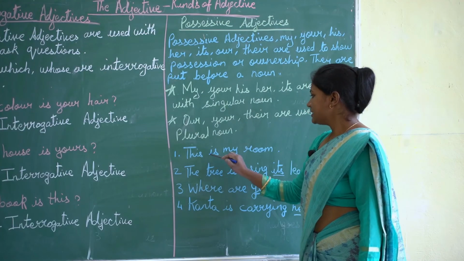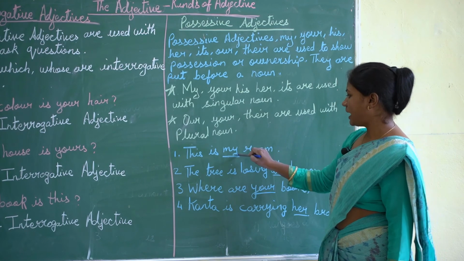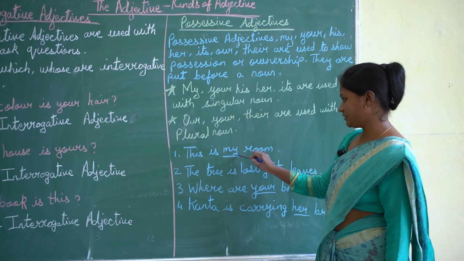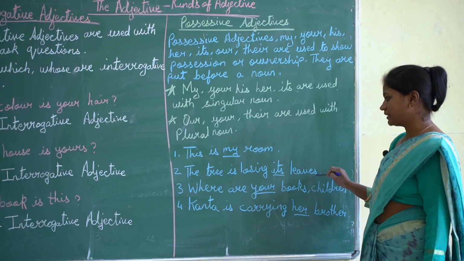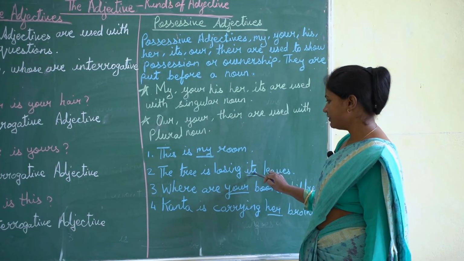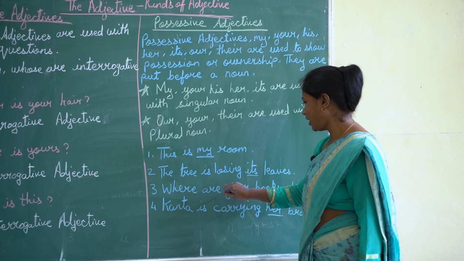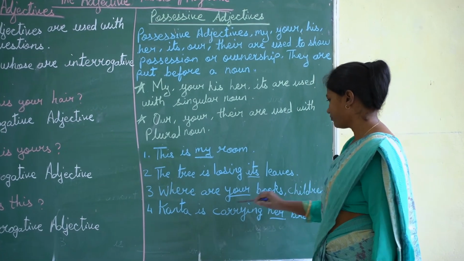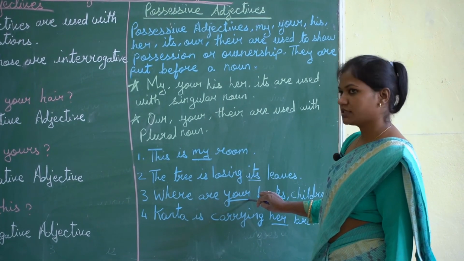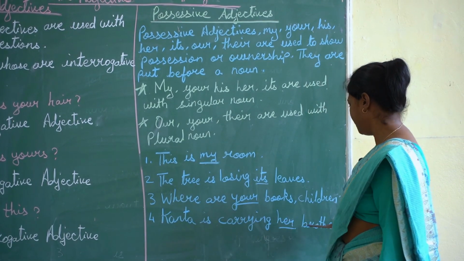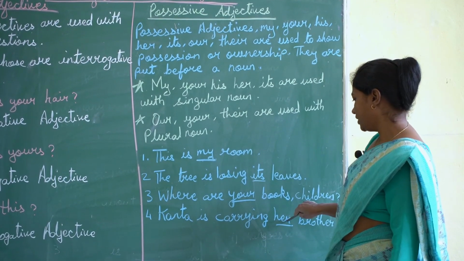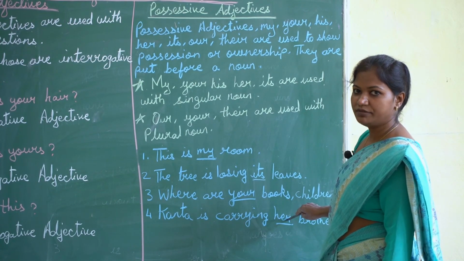This is my room. Now my is the possessive adjective. The tree is losing its leaves. Now its is possessive adjective. Where are your books, children? Now your is the possessive adjective. Kanta is carrying her brother. Now here her is the possessive adjective.